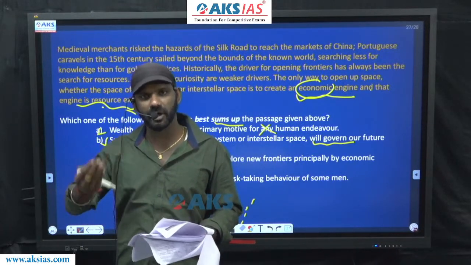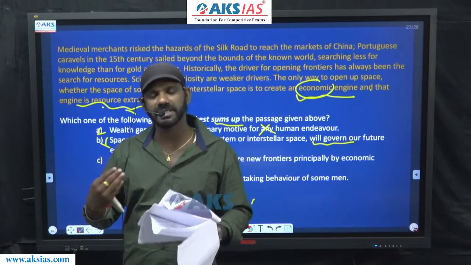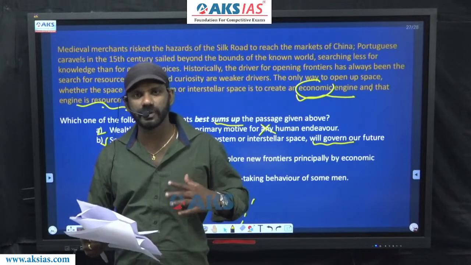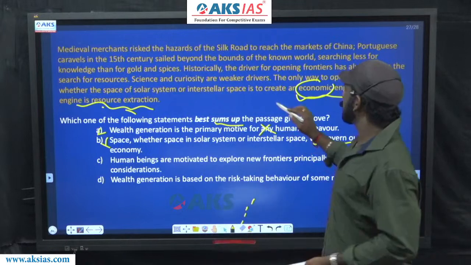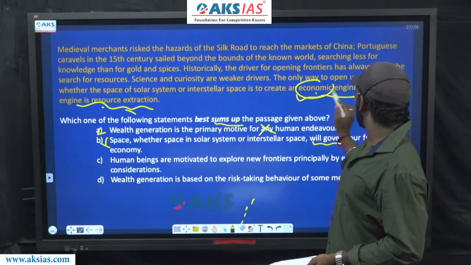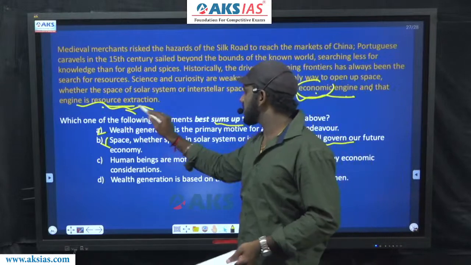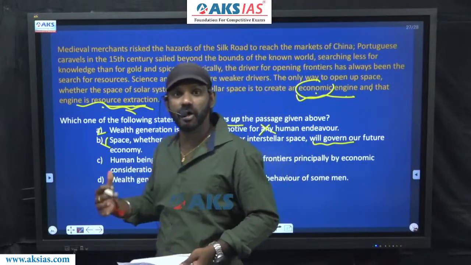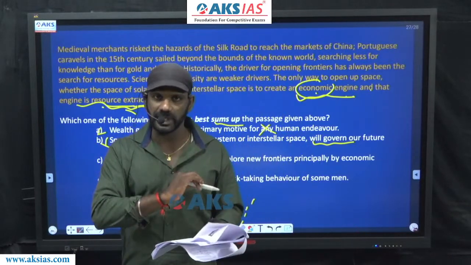When it comes to the economy, or when it's based on economic terms, people get motivated to explore things. This is what the last part also says: to create an economic engine, and that engine, the economic engine, is resource extraction. So people get motivated to do things when it comes to economic terms. C must be considered because that is the idea being described.